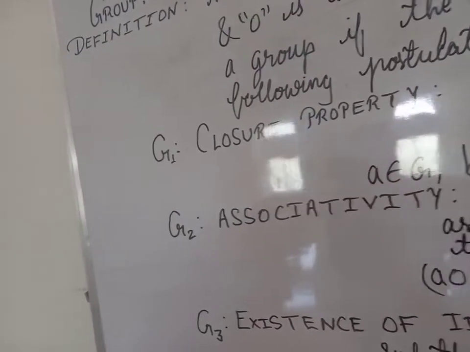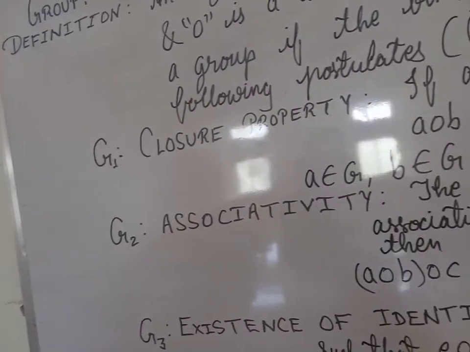Now see the second axiom, that is G2, associativity.